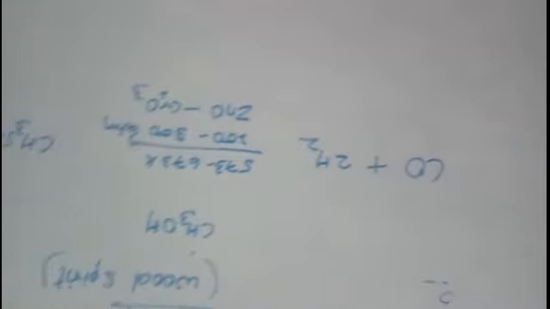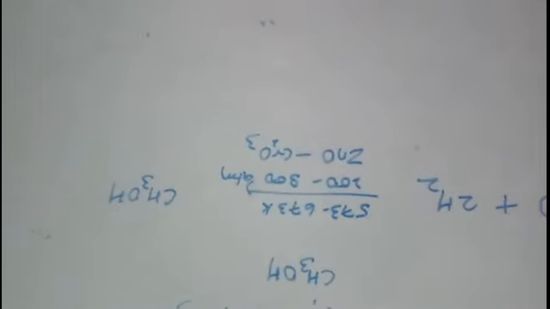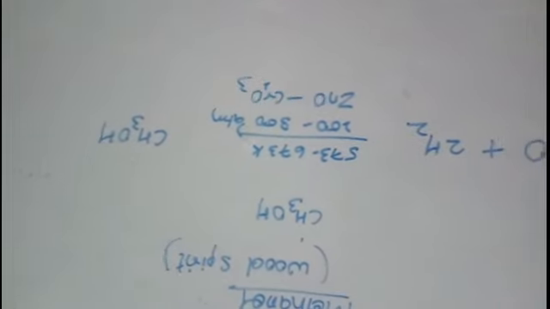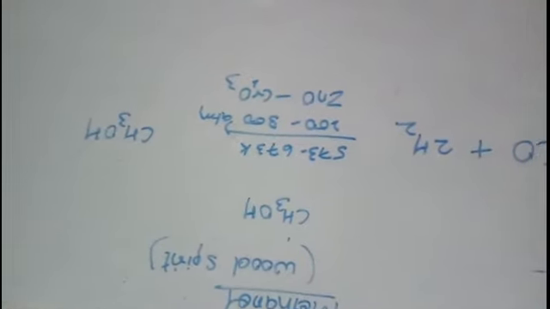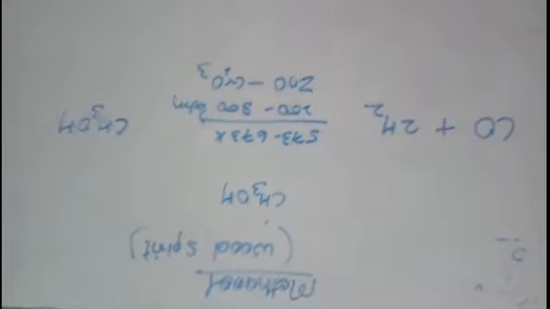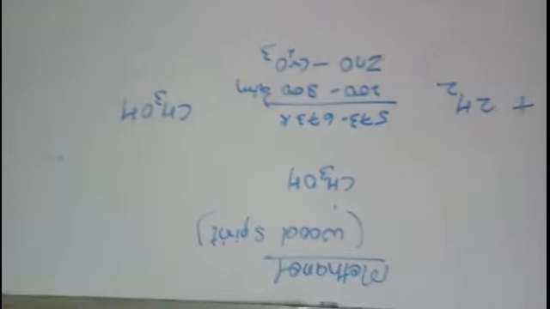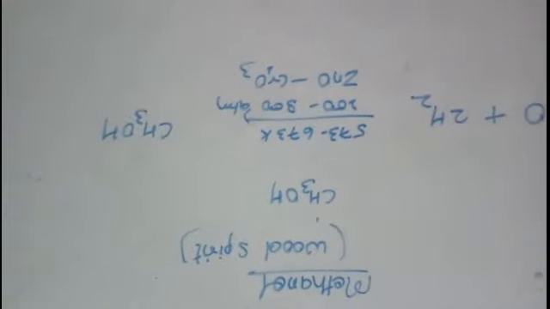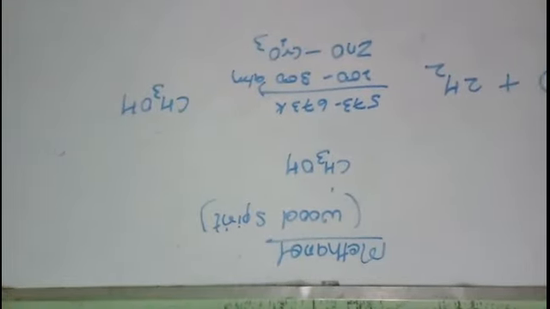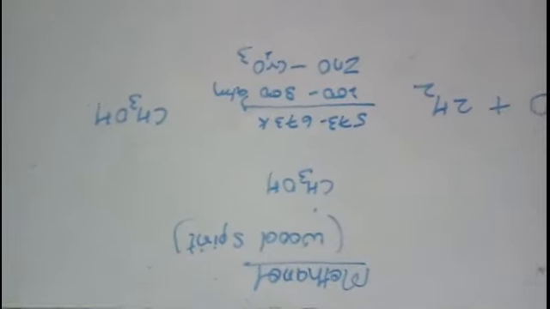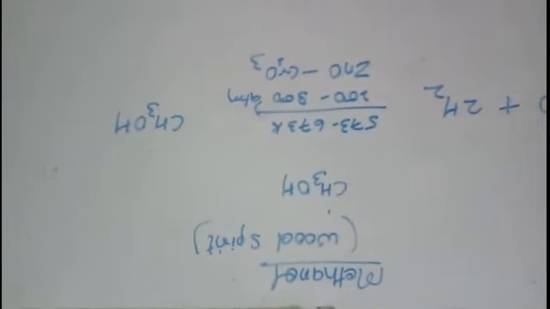Regarding properties, it is a colorless liquid. This methanol is a colorless liquid and it boils at a temperature of 337 Kelvin. It is very poisonous in nature. You know, if drink alcohol containing methanol is drunk, then a person can become blind. And even if large quantities are there, it may even cause death. So that much poisonous is methanol, right?